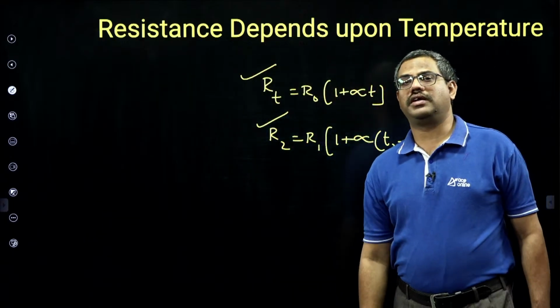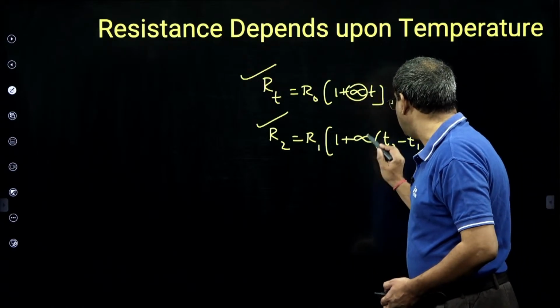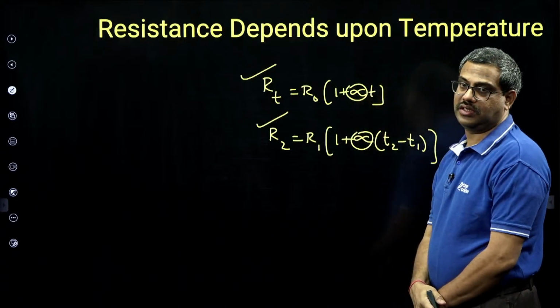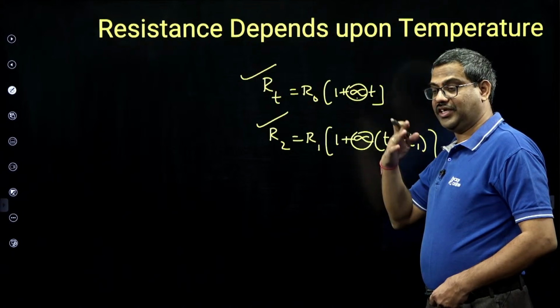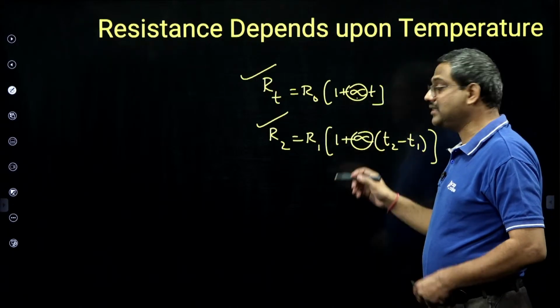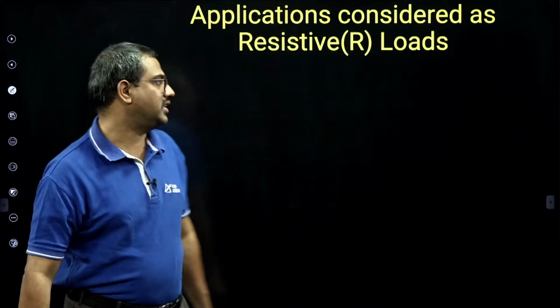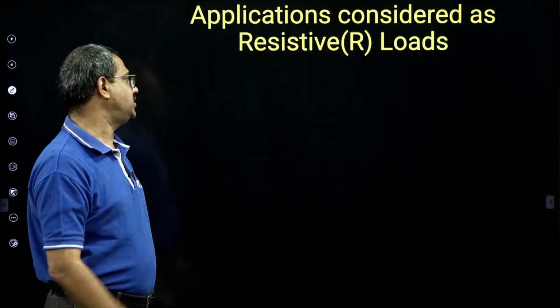And semiconductor materials have a negative temperature coefficient. Here alpha is called the temperature coefficient of resistance. In semiconductors it is negative, meaning as temperature increases, resistance decreases. But in conductors it is positive. Then applications of resistive loads: heater, incandescent bulb, iron box, PCB components, they are all resistors.